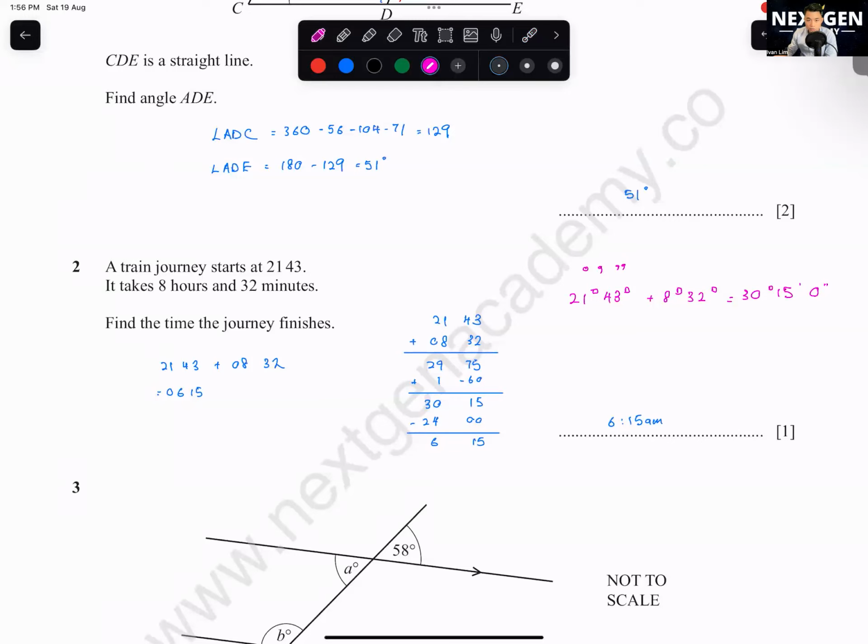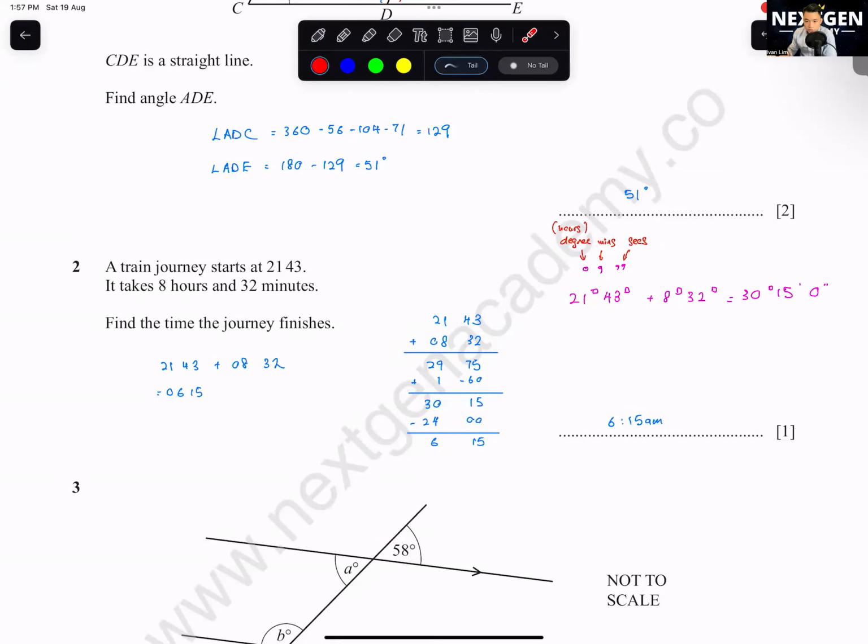If you want to just double check your answer for time, you can use this button over here. This button is actually degree, minutes, and then seconds. But for your level right now, you'll read this as hours, minutes, seconds. So whenever you type it in, the first one will be registered as hour. So it's 21 hours, 43 minutes.